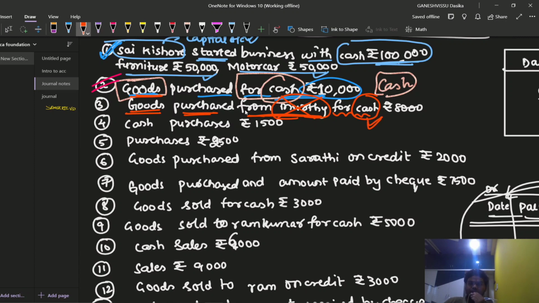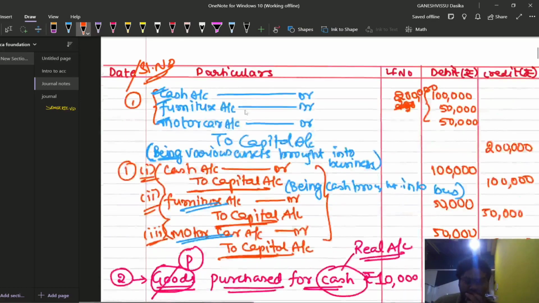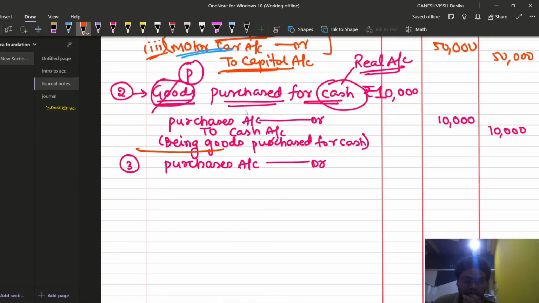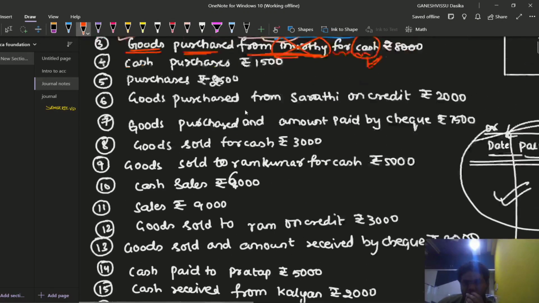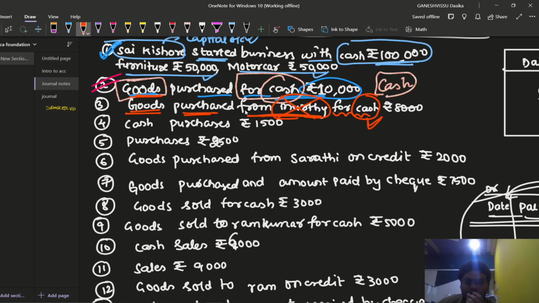Whenever a cash transaction is there, we need to see whether it is a goods purchase or sale. That's it. If there is a purchase, that means goods have been purchased. In place of goods, we are required to write the name of purchases. So purchases account debit has been written already. And what are we going to credit? We are going to credit cash because goods have been purchased from Murthy for cash. That means cash is going out.